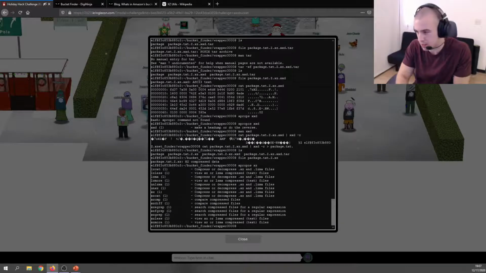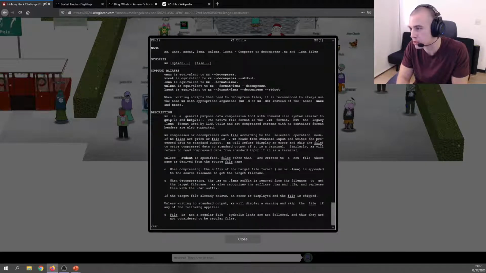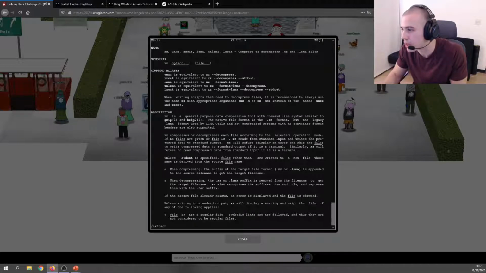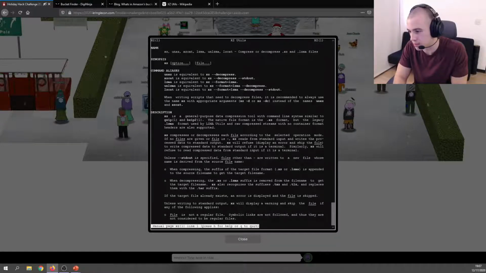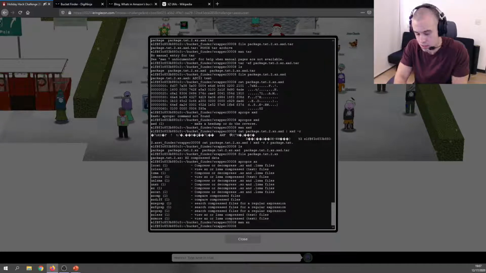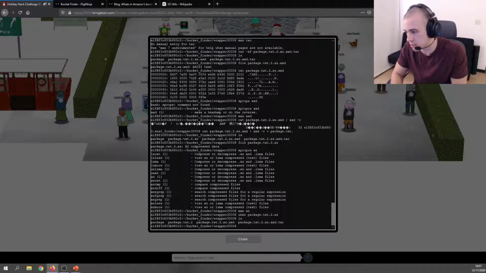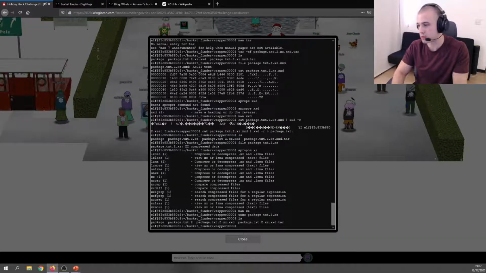Let's do man xz and search for decompress here. unxz is equivalent to xz --decompress. Perfect, that's all we need to know. So let's do unxz on package.txt.z.xz. Do an ls, and now we are down to almost the last step here.